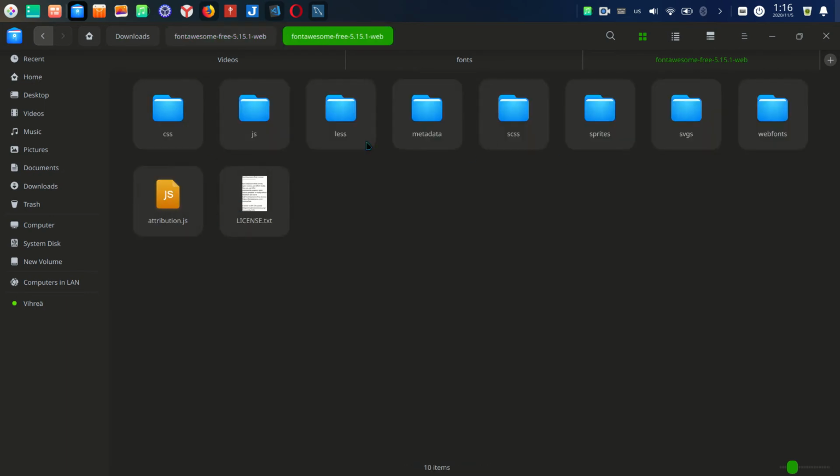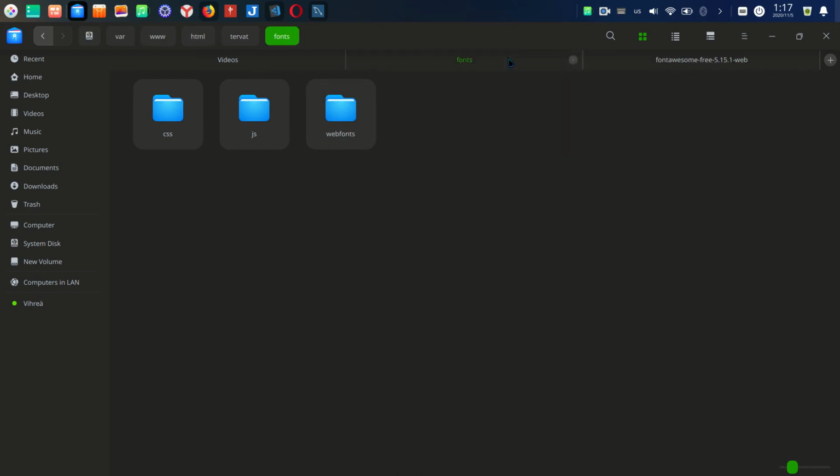If you see, we have CSS and JavaScript and web fonts. That is very important for the web, for internet. But if we need other things, we can use another SVGs or Sprite. But I copy this in here and create one folder called font.